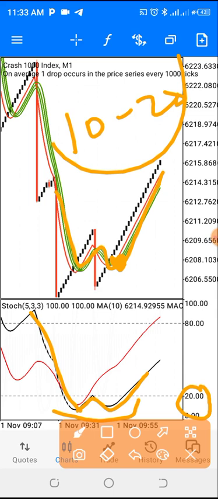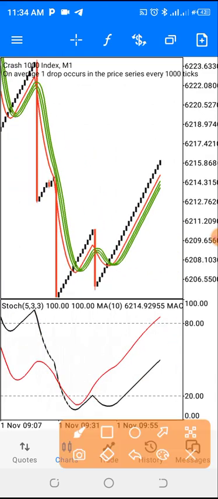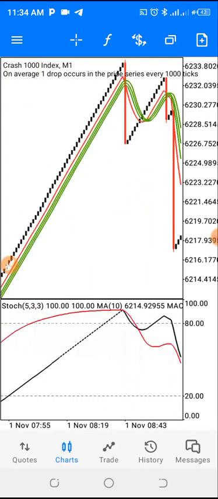So once you have that, the black and the red on our indicator window can cross together. If they cross together, it is an additional confirmation, but sometimes they can be far apart like this. But once this black is at our 20 level or 10 level, below our 20 level, and is giving you the W pattern already, then you are good to take. So you take 10 to 20 candles, and you are out of the market. You don't need to be too greedy, guys.